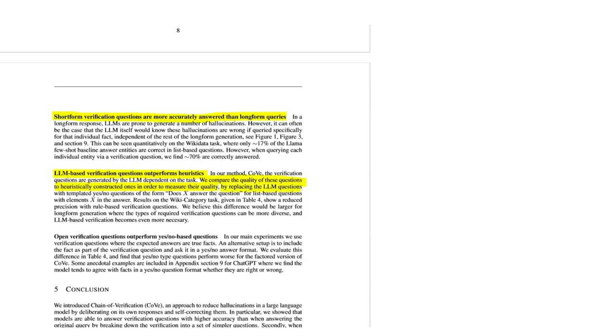And they do that by replacing the LLM questions with templated yes-no questions of the form "Does X answer the question?" for list-based questions with X elements in the answer. And they give those results in table 4, and they say that by doing this, there is a reduced precision with rule-based verification questions. Okay. And that open verification questions outperform yes-no based questions. I am not sure how this is different from the one above.